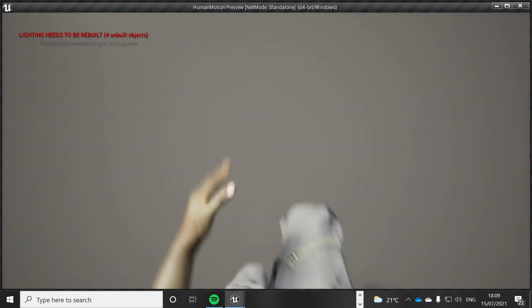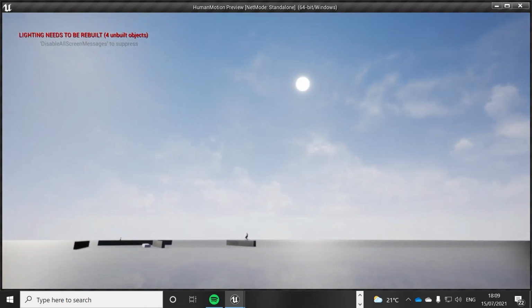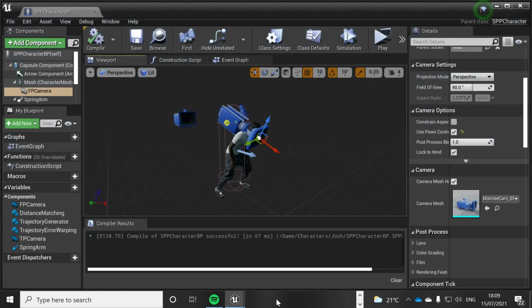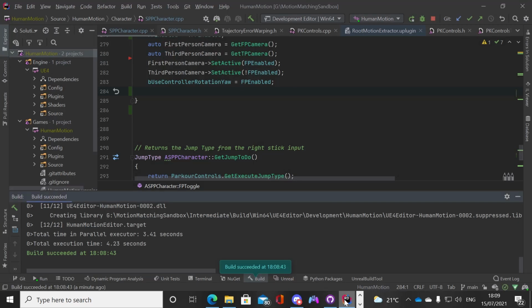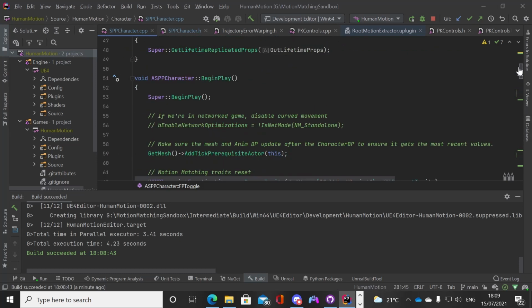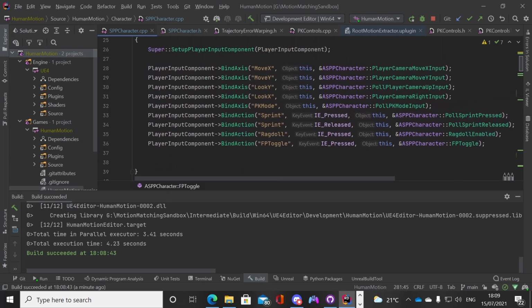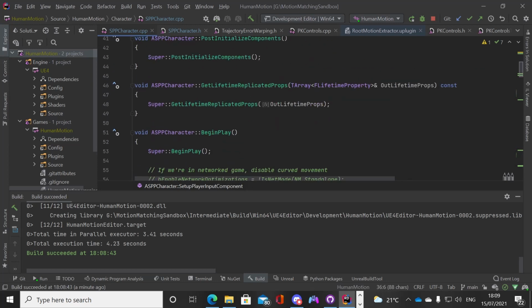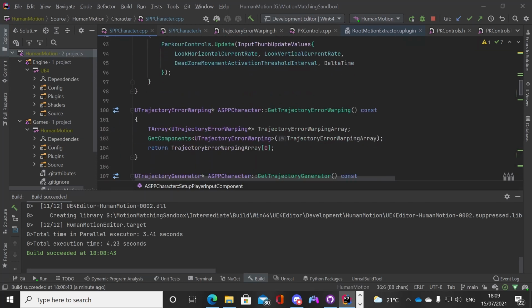Dash works for you. Yeah, sweet. And that's that. That's pretty much a breakdown of it. Basically, we made an FP toggle, which toggles between first person and third person. We did a flip flop to switch between the two, with an input action based on the controller button press. What else did we do?